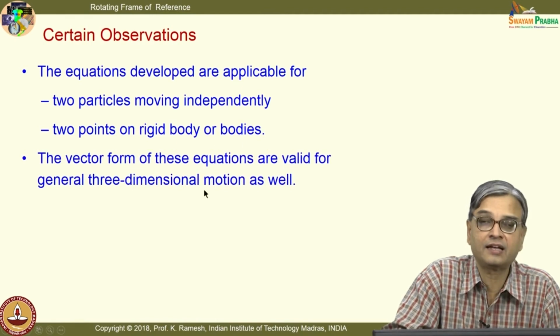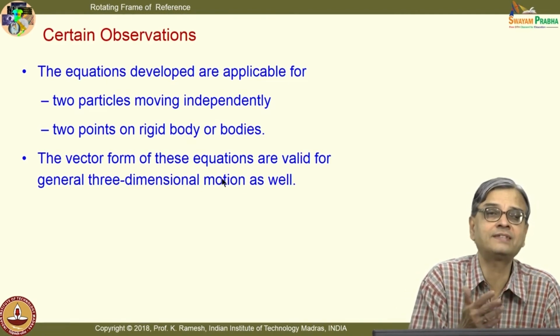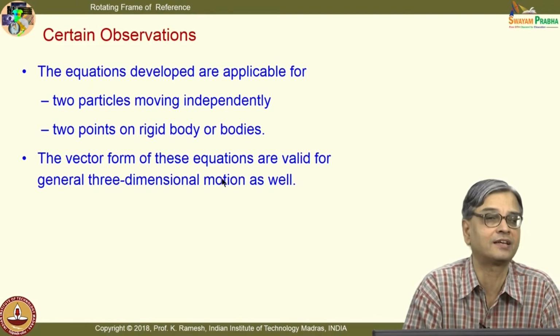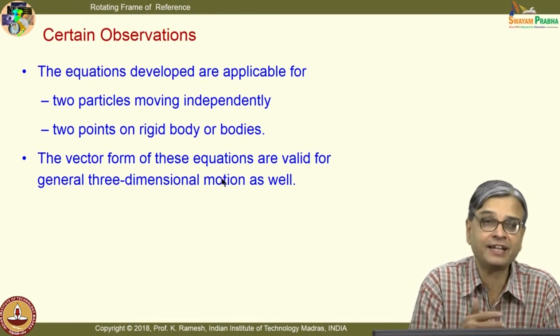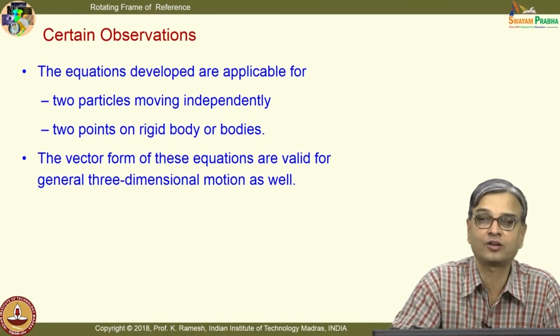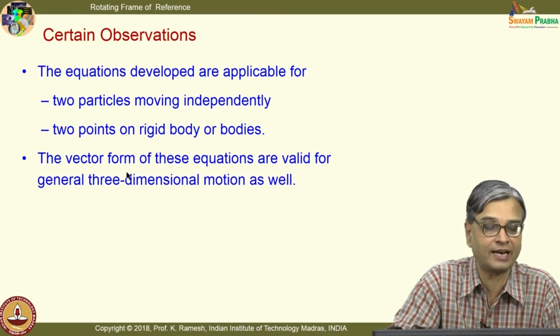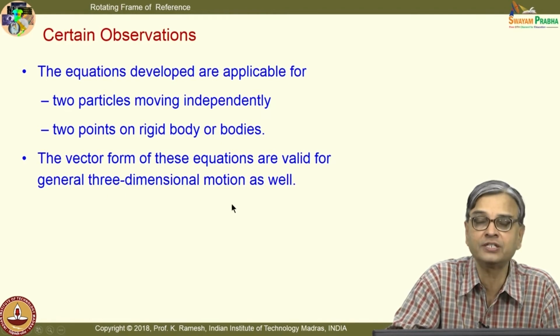And another saving grace is we have developed it using a vector notation. For simplicity, I have started with the planar situation. I do not need to change anything if I go to 3 dimensions. So, all your robotic arm and other things you can analyze again based on these equations; they are valid for general 3-dimensional motion as well.